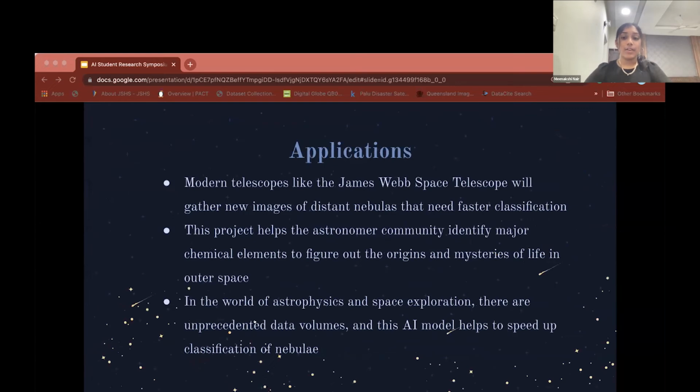As many of you might know, the James Webb Space Telescope recently released new images, and more will be available soon, and they will include images of distant nebulas that will need faster classification. My research will be able to help the astronomer community identify major chemical elements in order to figure out the origins and mysteries of life in outer space. There are huge data volumes in the world of astrophysics, so my project touches on a small part of making the process of processing the data faster.